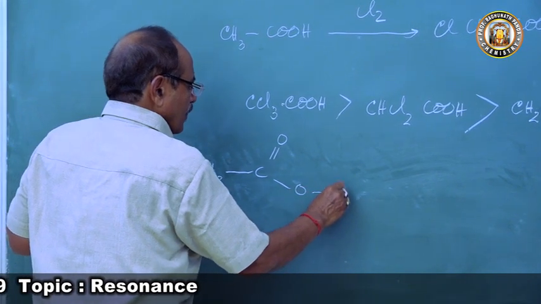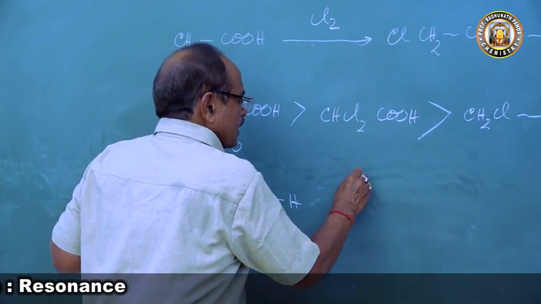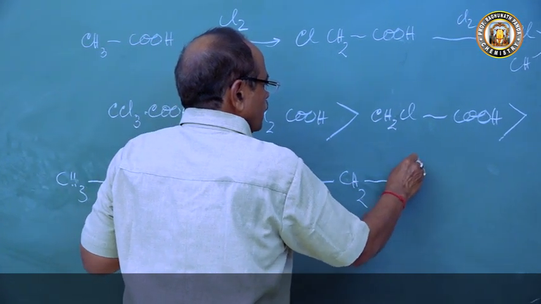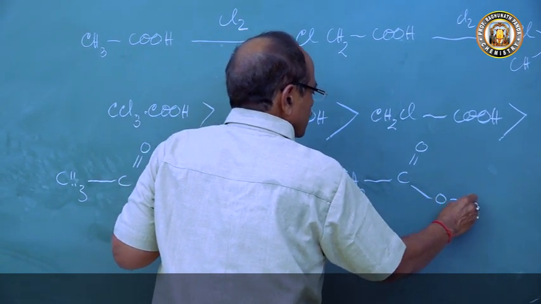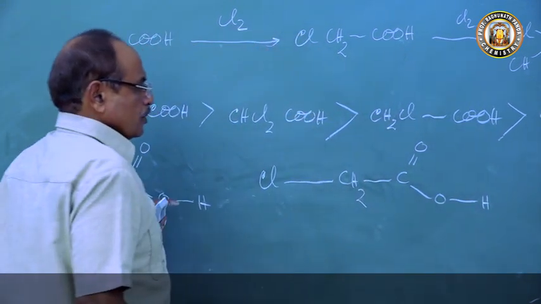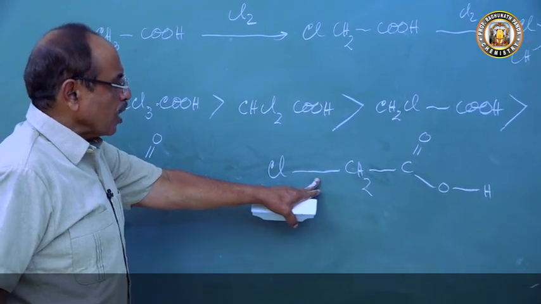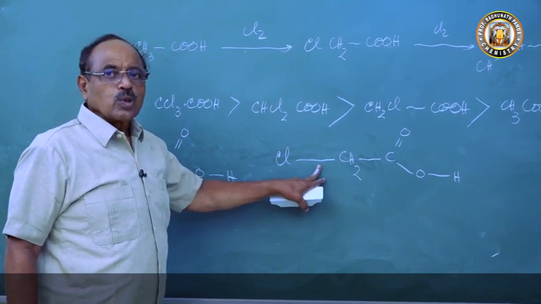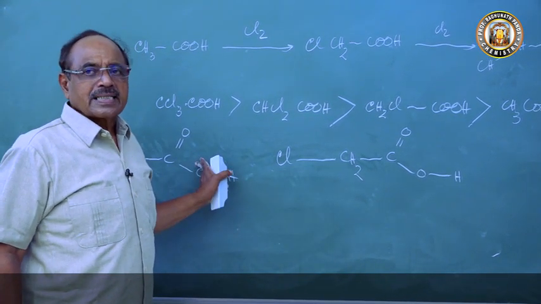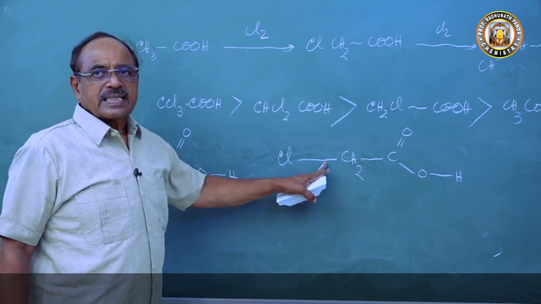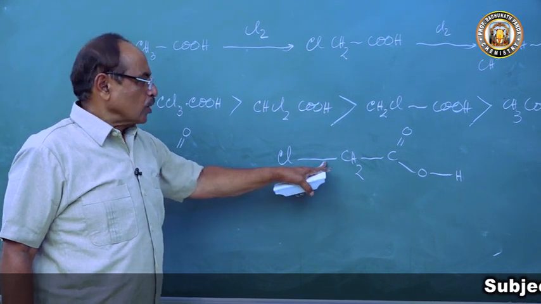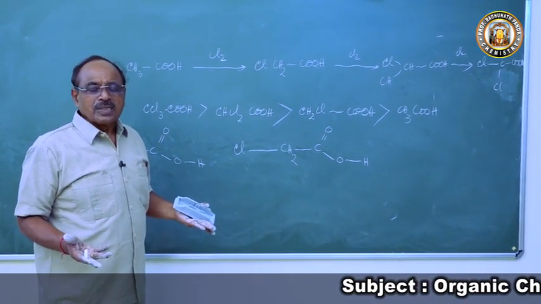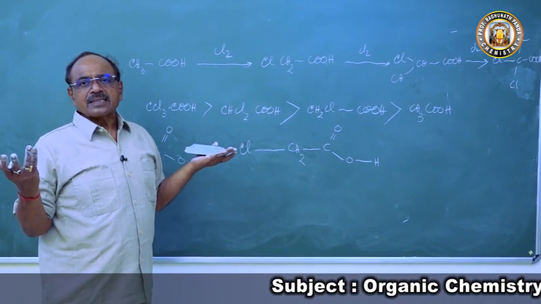So this is CH3COOH. Now monochloroacetic acid, CH2Cl-COOH. So this is stronger than this. That means it has a stronger tendency to lose a proton than acetic acid. Monochloroacetic acid has a stronger tendency to lose a proton than acetic acid. If we can prove this, then our answer is correct.